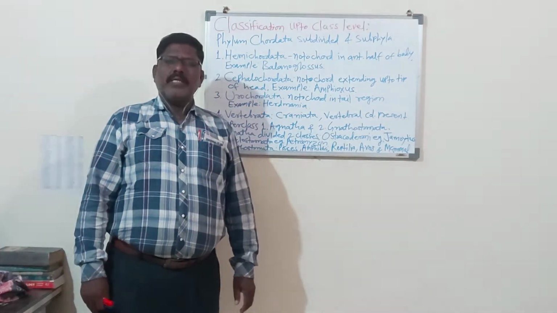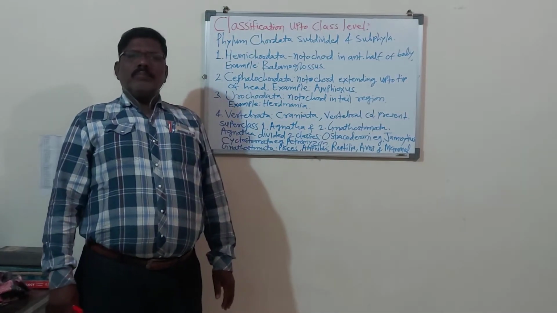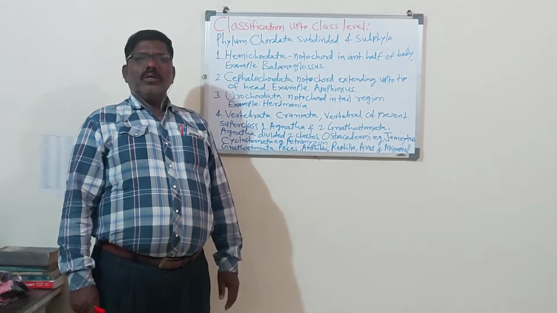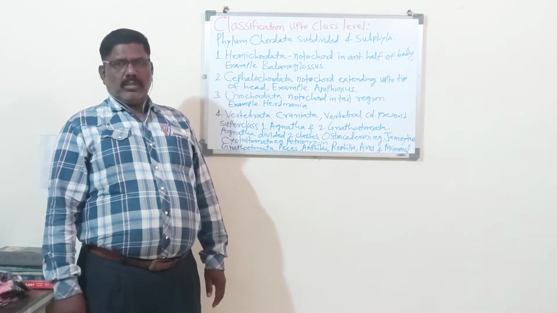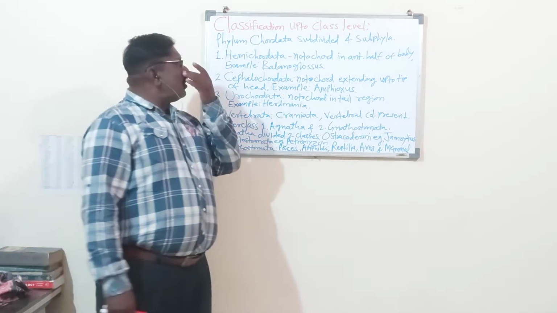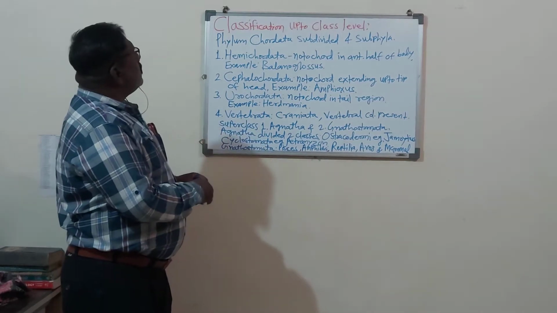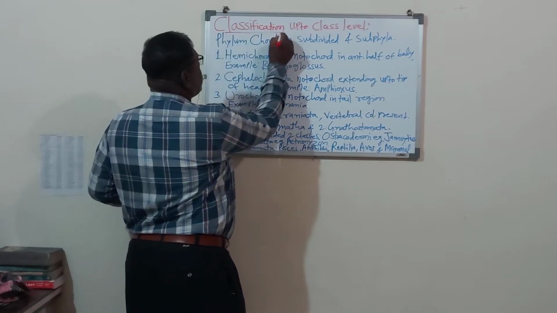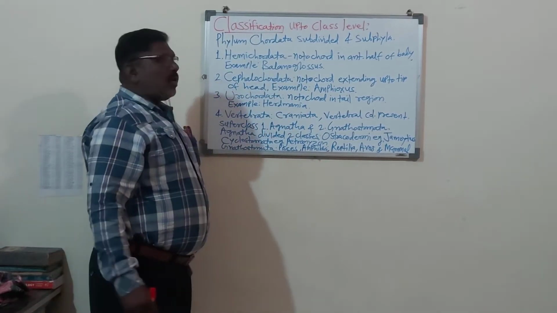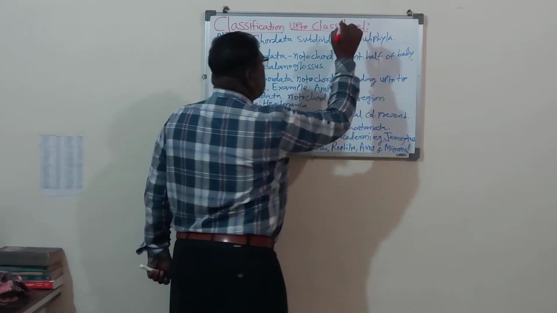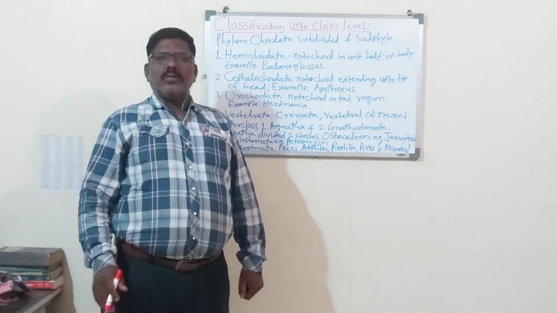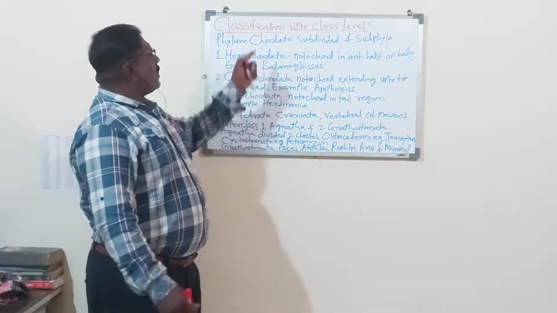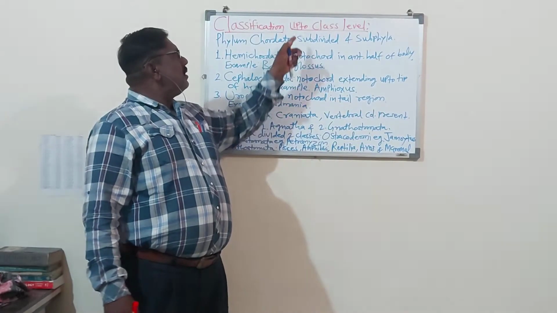So remember, chordate means the animals having bones in their body, and non-chordate means the animals without bones. They do not have bones in their body. Today we will study the classification of chordates, and this classification we have to study up to class level only, not further classification.